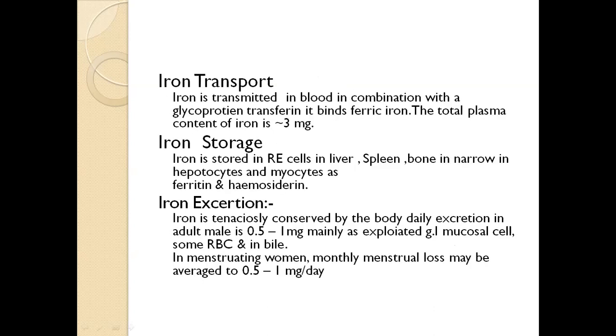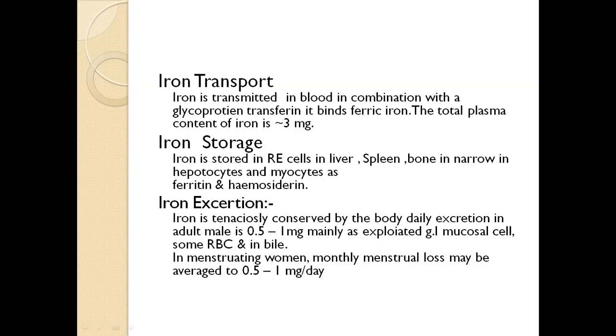Iron transport. Iron is transported in blood in combination with a glycoprotein, transferrin. It binds ferric iron. The total plasma content of iron is 3 mg. And iron storage. Iron is stored in reticuloendothelial cells in liver, spleen, and bone marrow, and hepatocytes and myocytes have ferritin and hemosiderin.